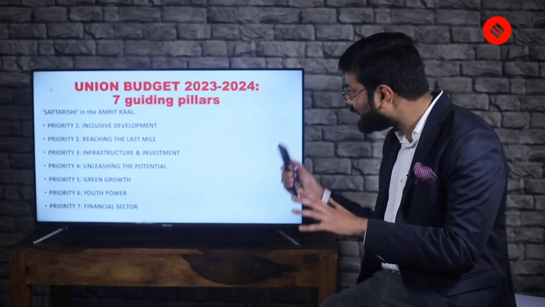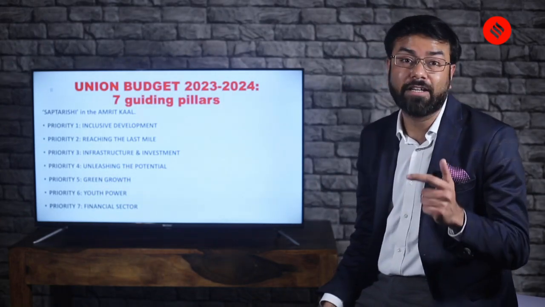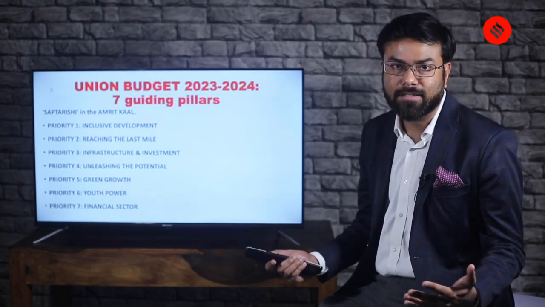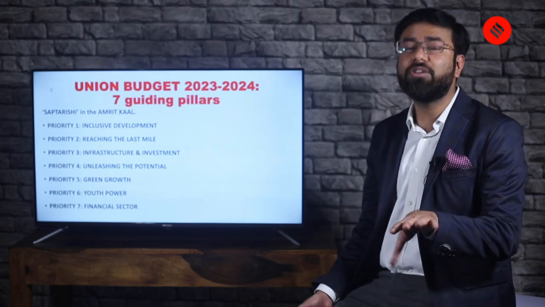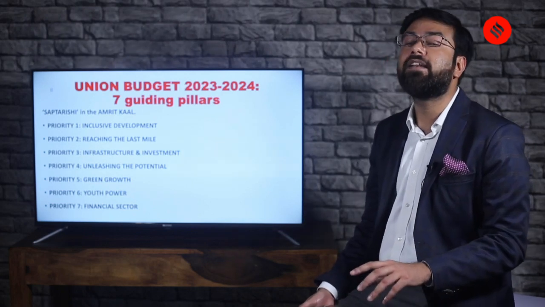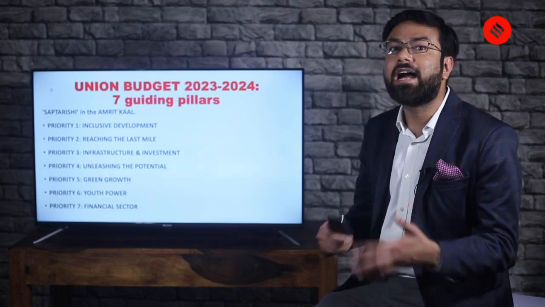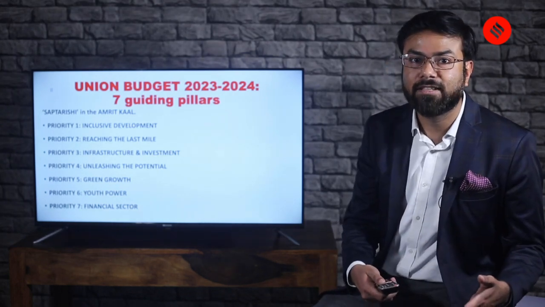So what are these priorities telling us? They are telling us that under these 7 headings, the budget is planned and designed. But not only this, it also tells us what the vision of the government is. What are the priority areas of the government?